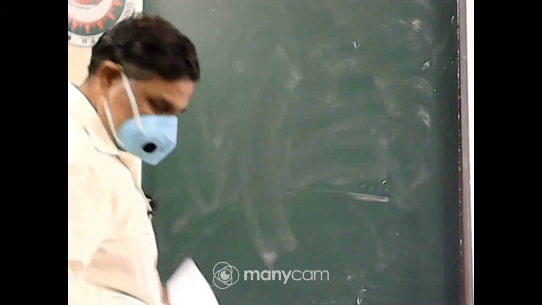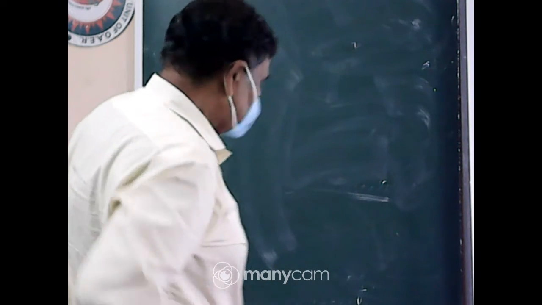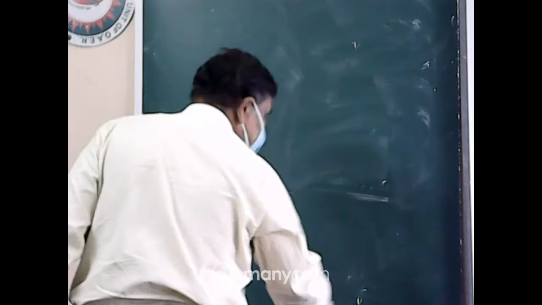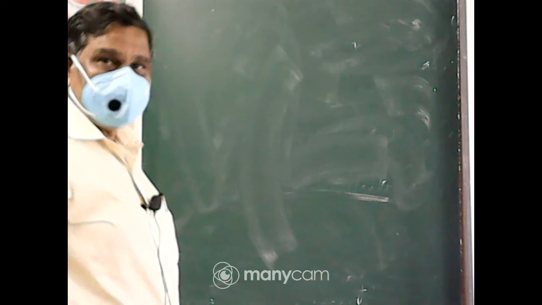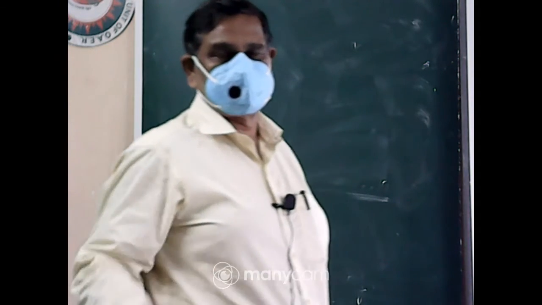What do you mean by short run? Short run means the period where fixed factor remains fixed. Only the variable factor can change.